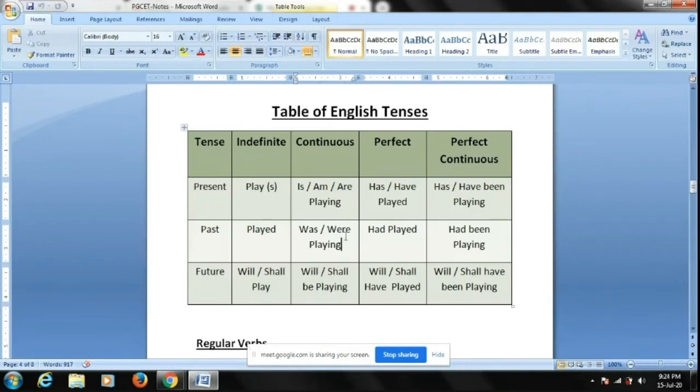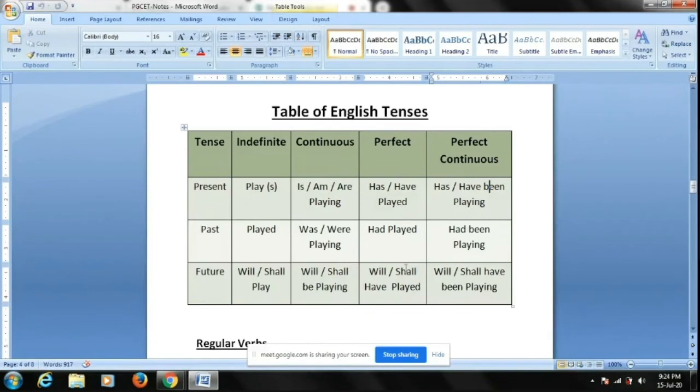But if the verb with ing is preceded by an auxiliary verb, then it is simple continuous, I mean past continuous. Okay, I had played. Now look at this example here. Has and have is there for present tense. Here you have had. I had played badminton, so it's a perfect. Had been. Now see, whenever been comes into existence, it means it is perfect continuous. So this is a trick,